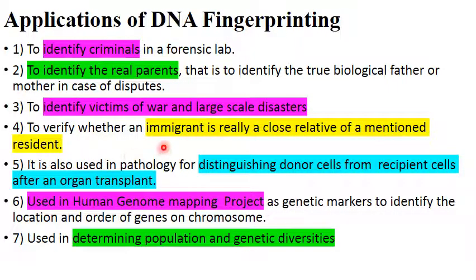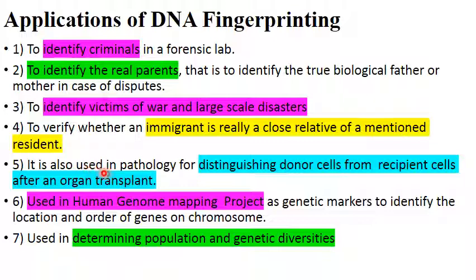Now another is to verify whether an immigrant is really a close relative of a mentioned resident, meaning that one of my relatives is already staying in a particular foreign country, and I claim that he is my relative, and they want to verify whether my claim is true or not. They will go for DNA fingerprinting, because there will be some similarity between that immigrant and his close relative.